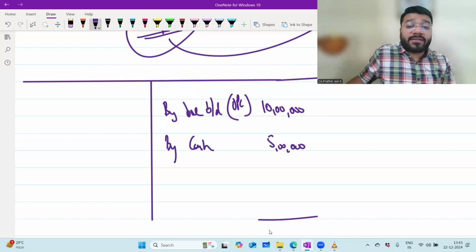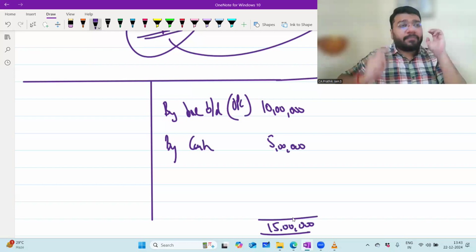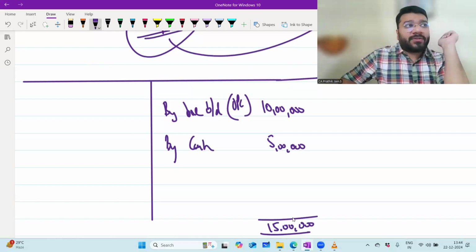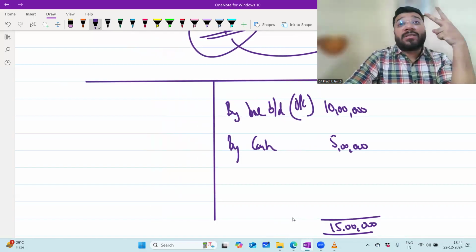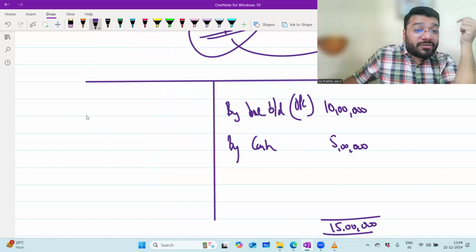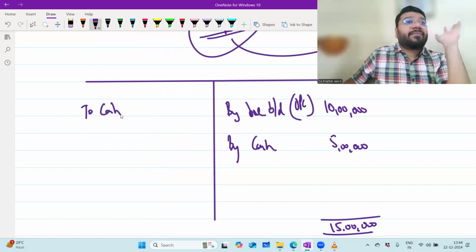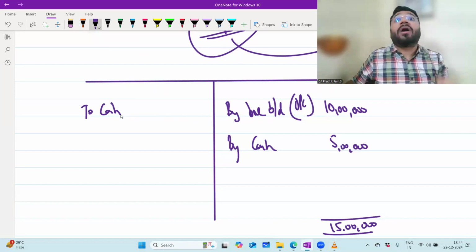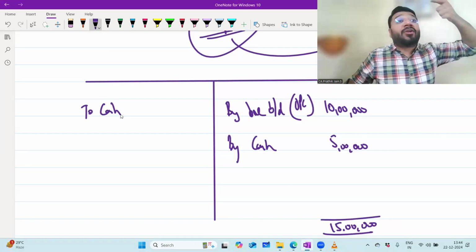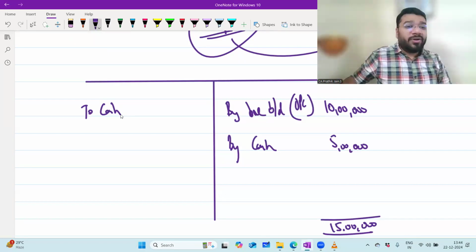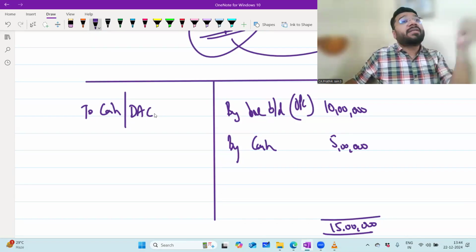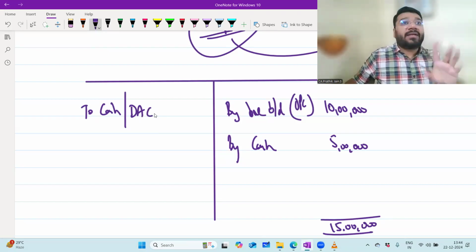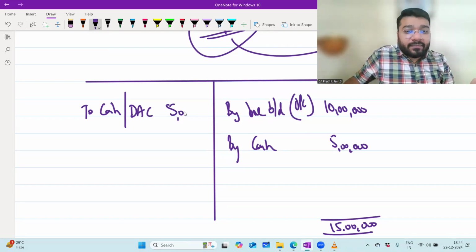So what is the total capital of the business? 15 lakh. In that you have withdrawn 5 lakh rupees. So what is the entry? Capital account to cash. One is capital to cash directly, or you can route it through drawings: drawings to cash, and then capital to drawings. So either to cash or to drawing against capital. We discussed this entry in the last class. Any doubts here? No, sir.